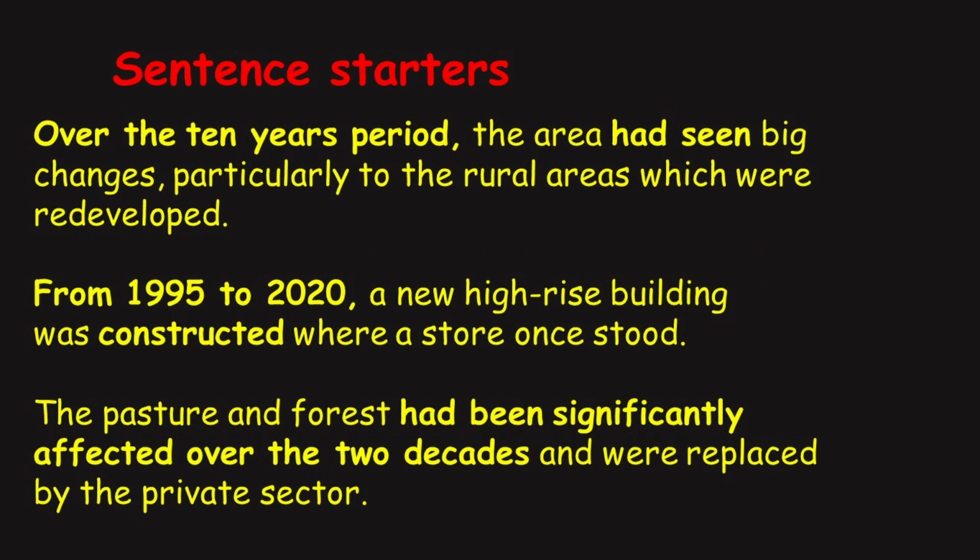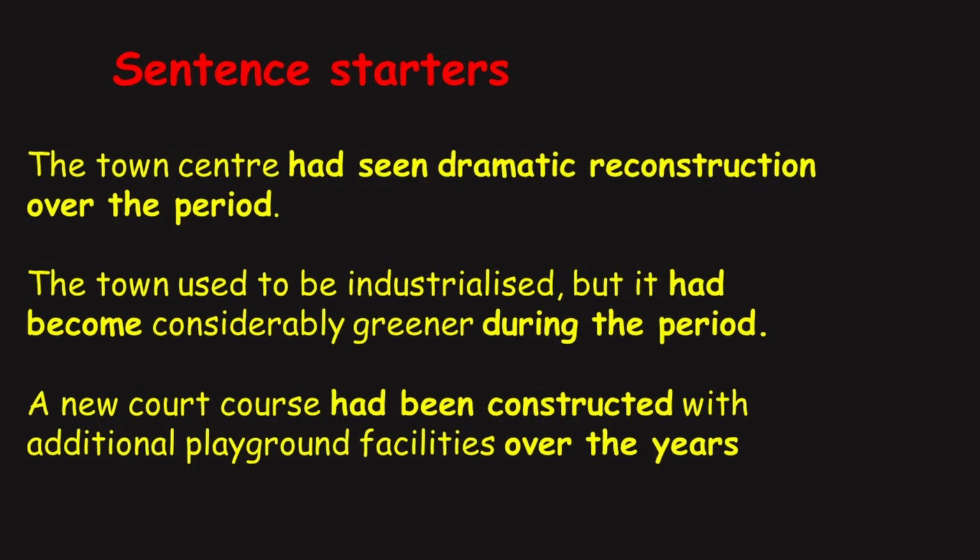Sentence starters. Over the 10 years period, the area had seen big changes, particularly to the rural areas which were redeveloped. From 1995 to 2020, a new high-rise building was constructed where a store once stood. The pasture and the forest had been significantly affected over the 2 decades and were replaced by the private sector. The town center had seen dramatic reconstruction over the period.